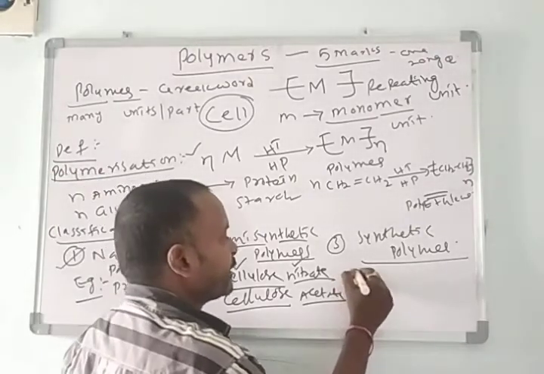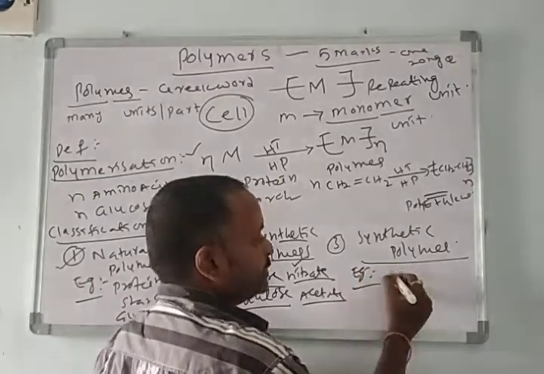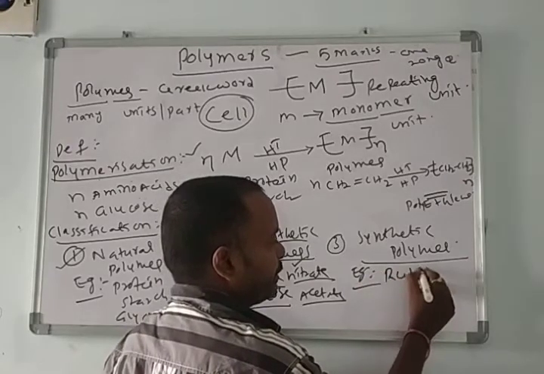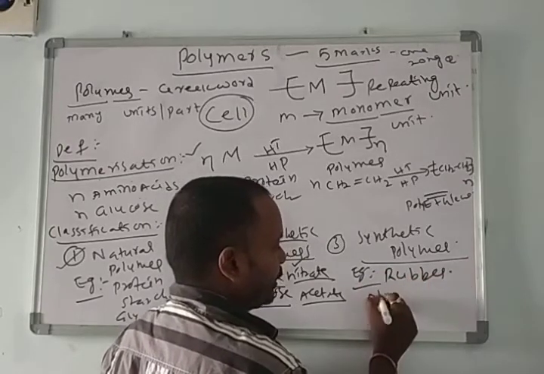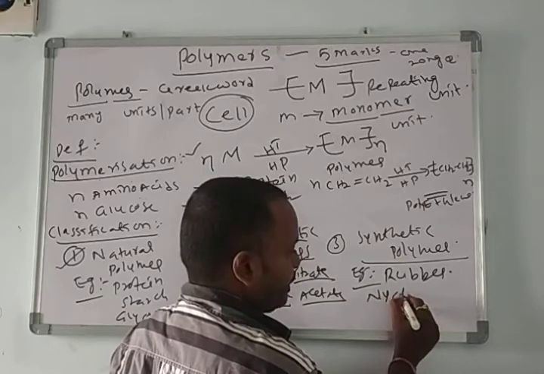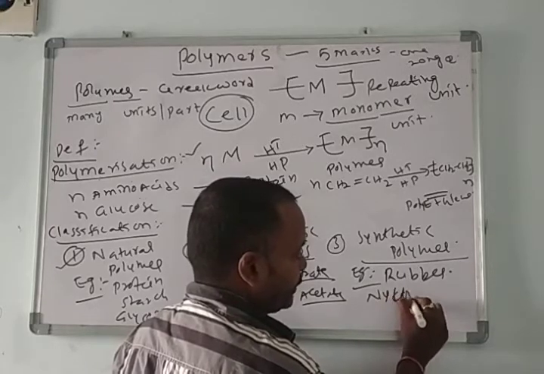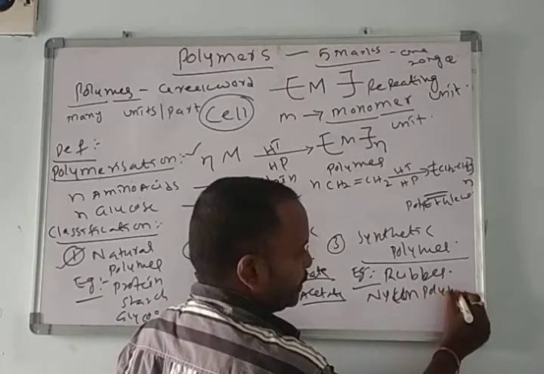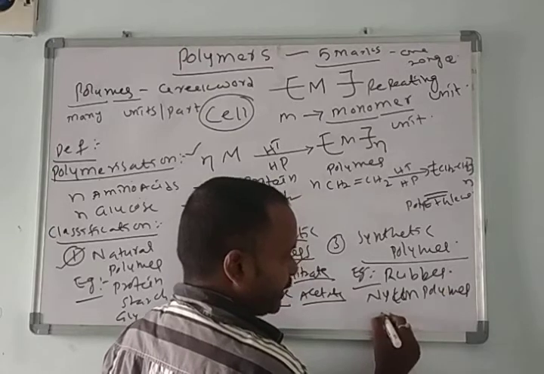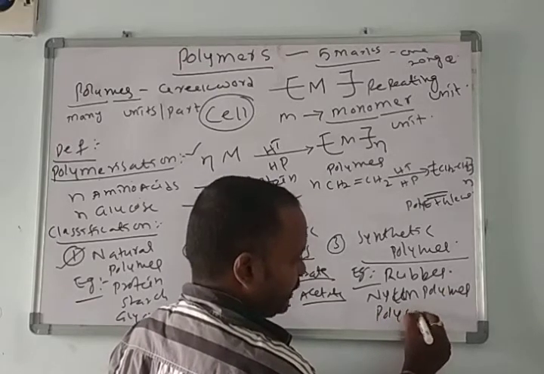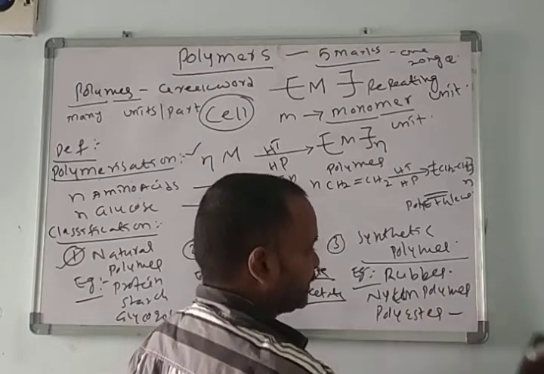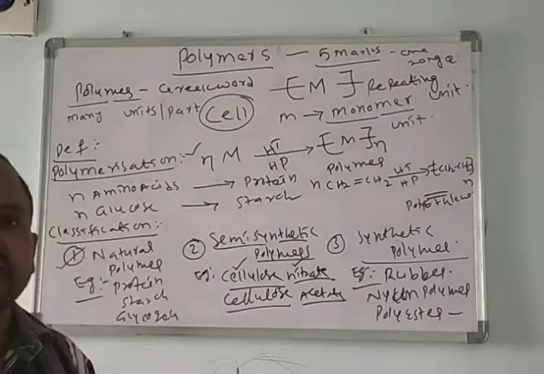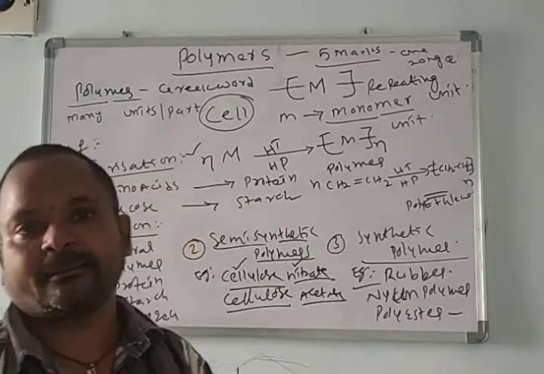Here I am taking some simple examples: rubber, nylon 6, nylon polymers, and polyester, which we already know about. All these are the best examples of synthetic polymers.